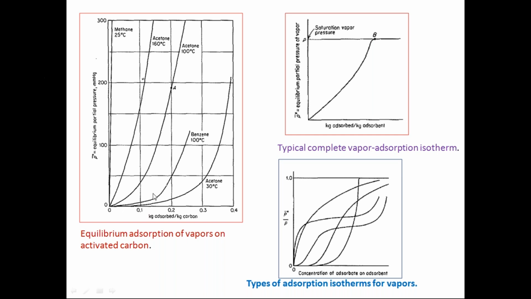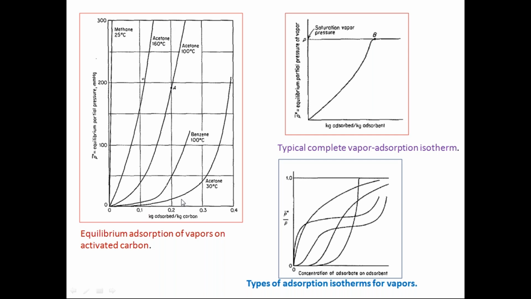And if you take the same concentration at 100 degrees centigrade, you see the partial pressure of acetone in the gas in contact with this solid is increasing. If you take the acetone at 160 degrees centigrade, it goes even higher.